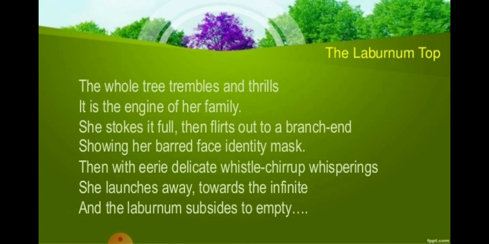And the silence, as usual, returns to the little tree again, right? So subsides means becomes silent. The laburnum tree again becomes silent. Same as I told you, that in our family, with the arrival of our parents or the elders, it becomes lively, right? And when they go away, it becomes silent, right? So that is what we have in this poem, and I believe it is clear to all of you, right?